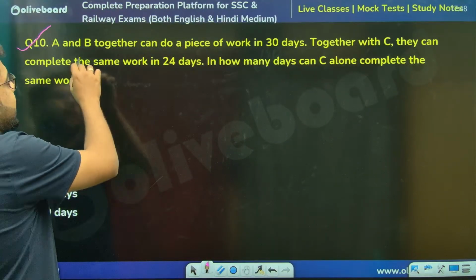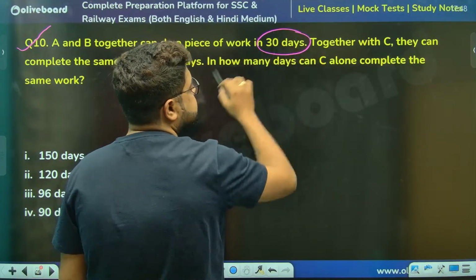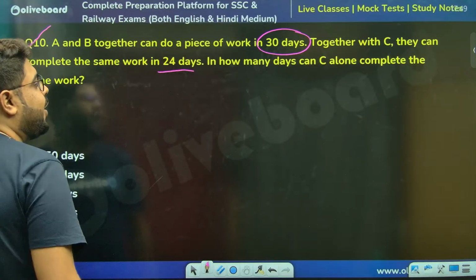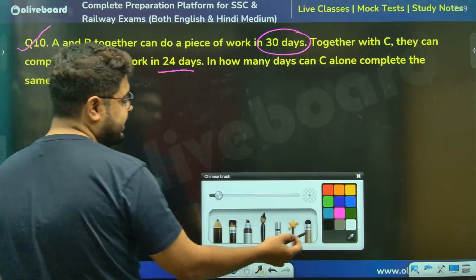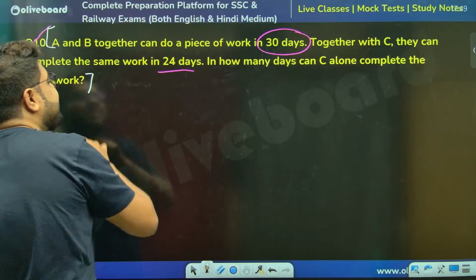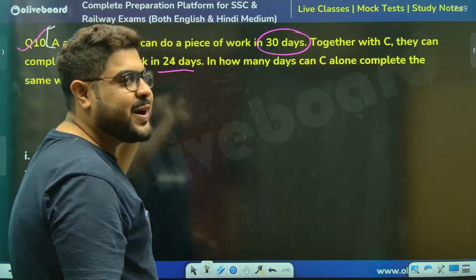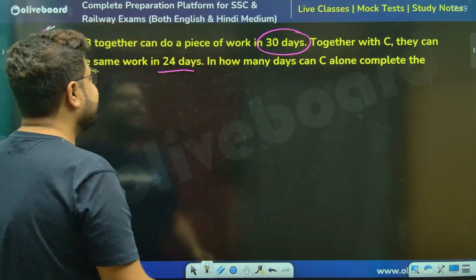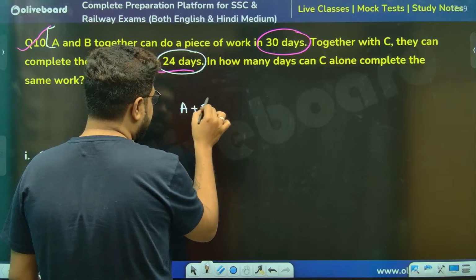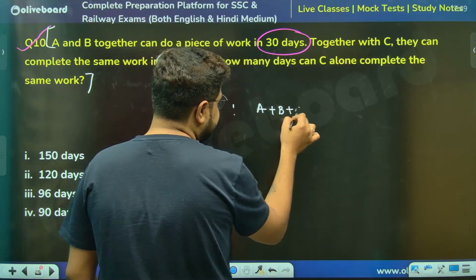A and B can do a piece of work together in 30 days. Together with C, they can complete it in 24. How many days will C take alone, sir? Yes, sir, this is a pseudo 3% question. Actually, sir, it is 2%. A and B, you can take them as one. So the ratio is A plus B, along with C.